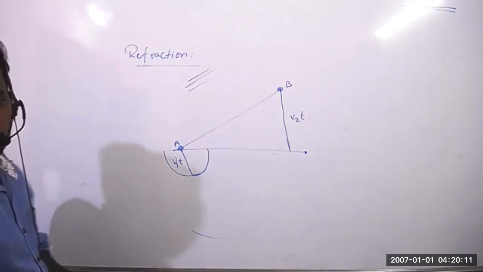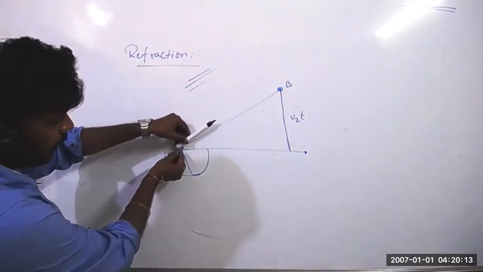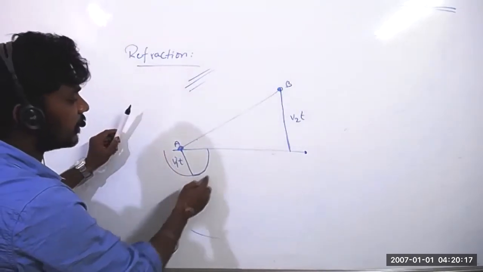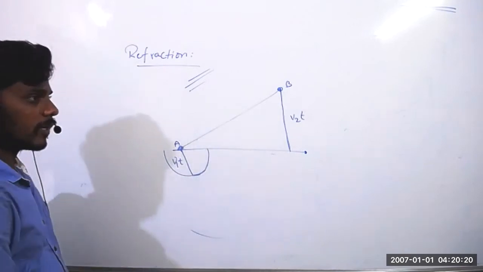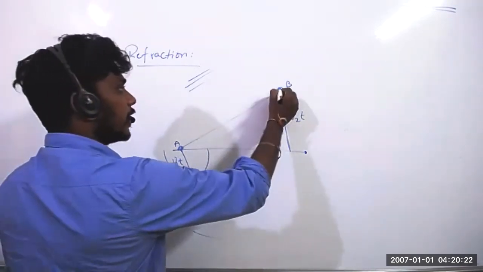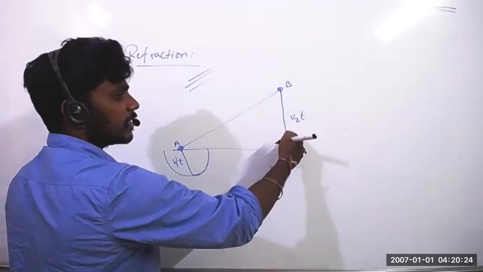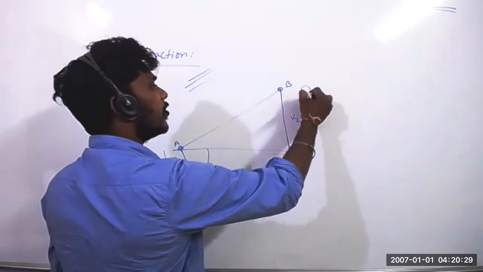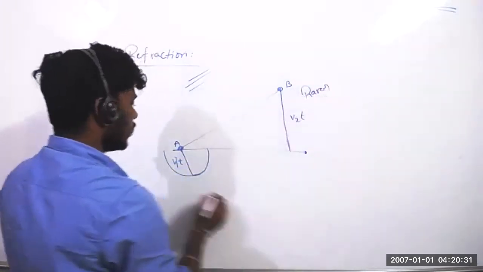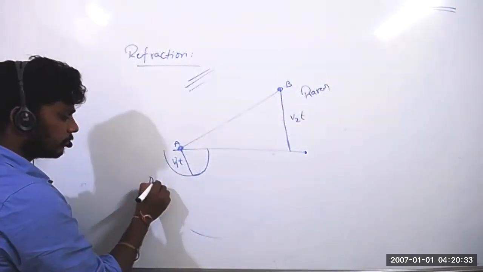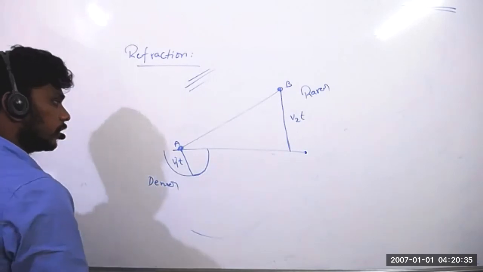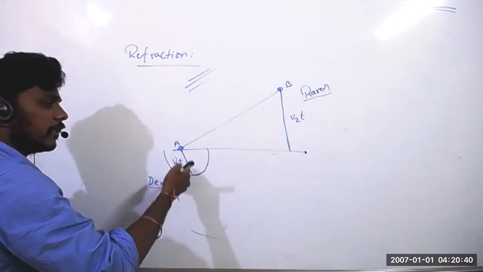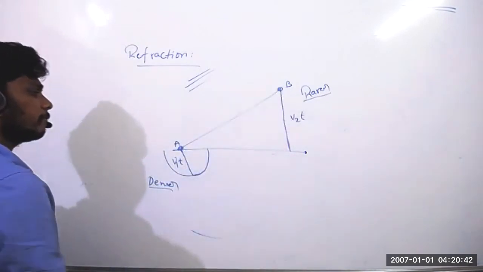Yes, sir. See, once it touches here, this one point will create a wavefront, right? That wavefront, suppose it is traveling this much distance. This point will travel how much distance? This much distance, because this speed and this speed are not the same, because one is in the rarer medium and the other is in the denser medium. So the speed will be different here, right?